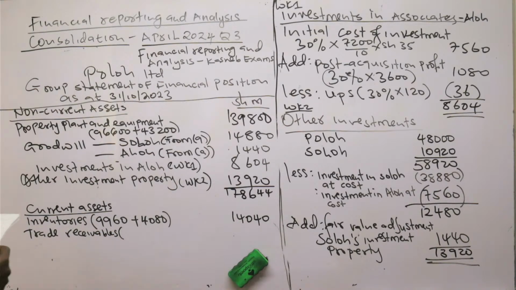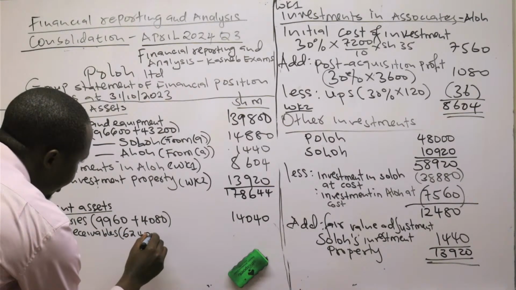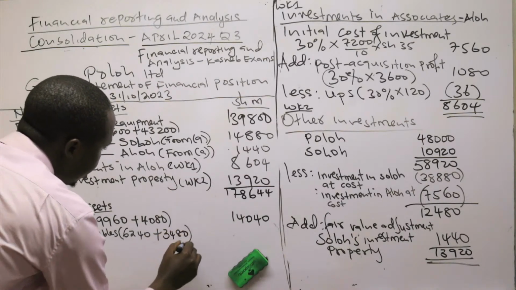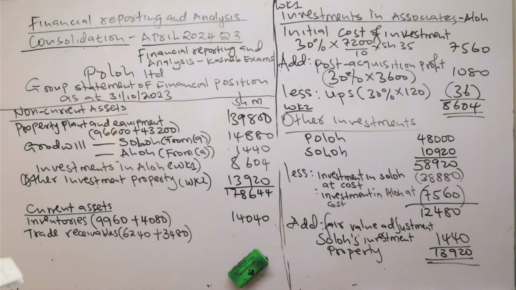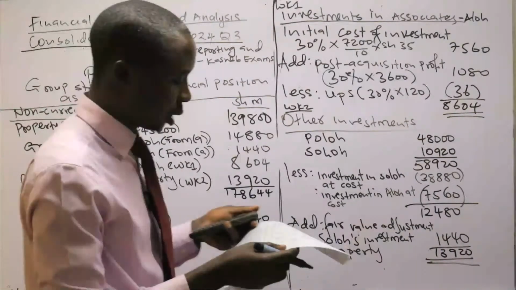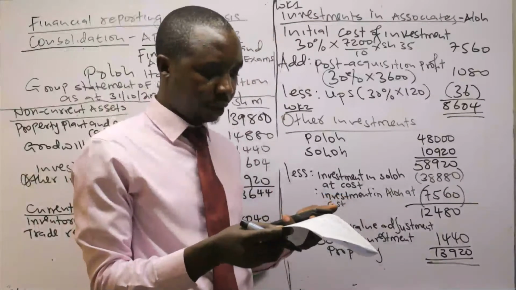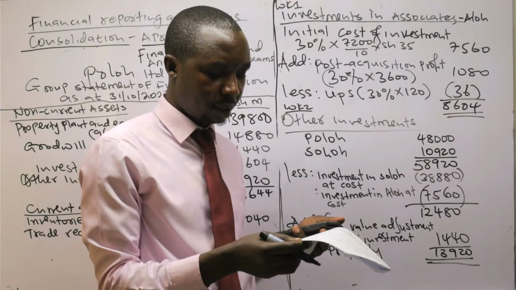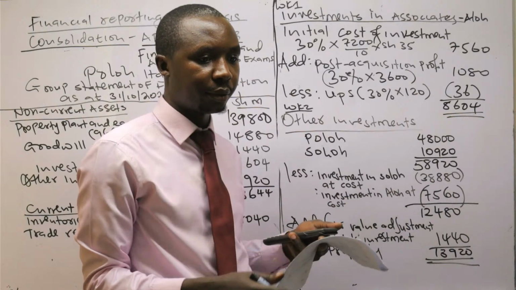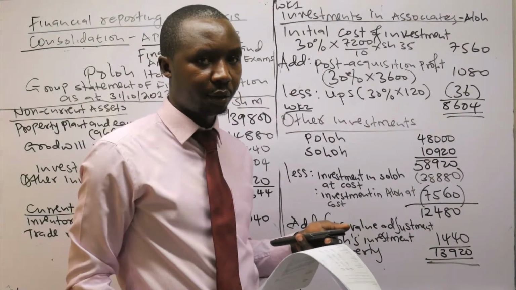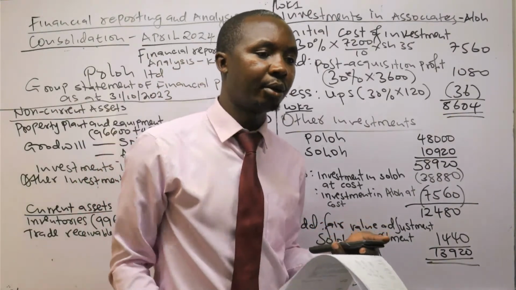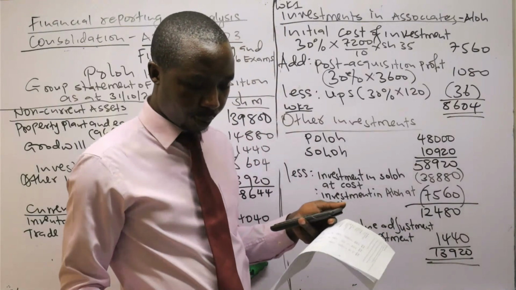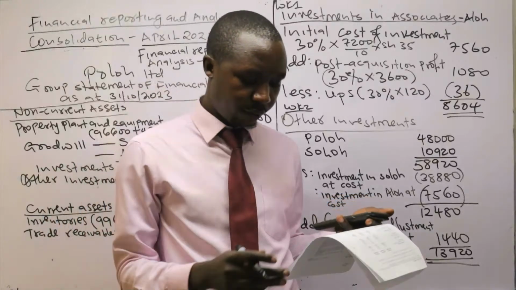Trade receivables, that is 6240 plus 3480. So trade receivables. But now there's something they mentioned concerning a check. A check of 480 from Soro to Poro was not received until 3rd November 2023, meaning that amount had not yet been paid by the end of the year.